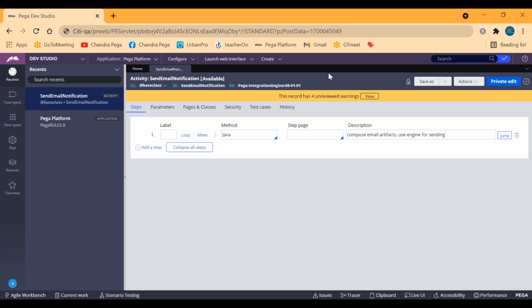So in this scenario, as a developer, what we should say is that this is already part of OOTB. Send email notification is already created by Pega. OOTB means Pega has created it for us, predefined. So send email notification is predefined and there is nothing to do from my end. I need not make any changes. In that scenario, we can simply reject the defect saying it is an OOTB issue.